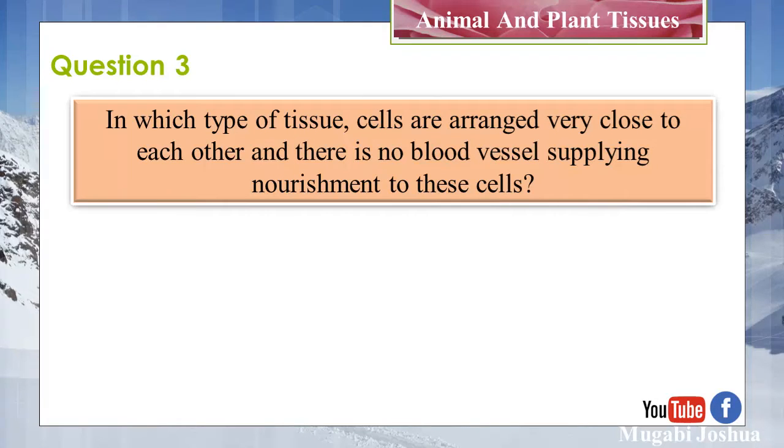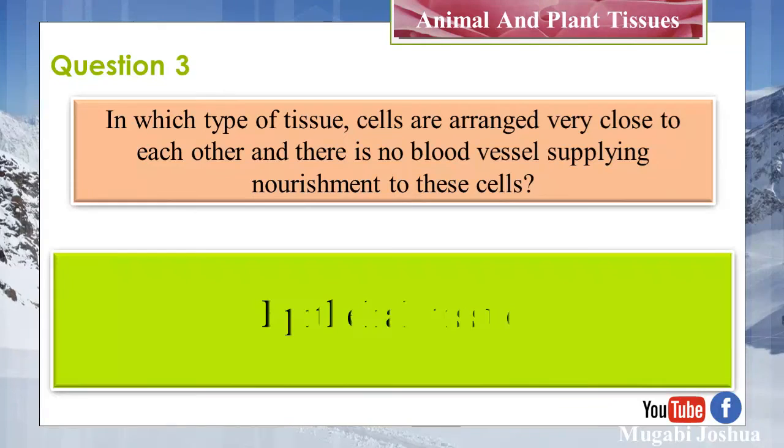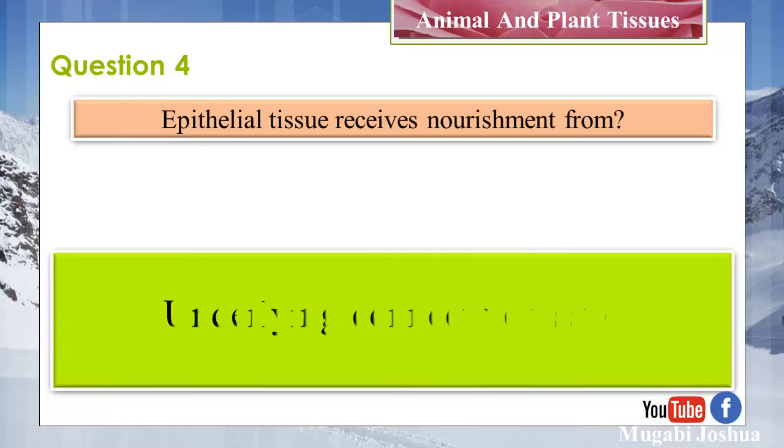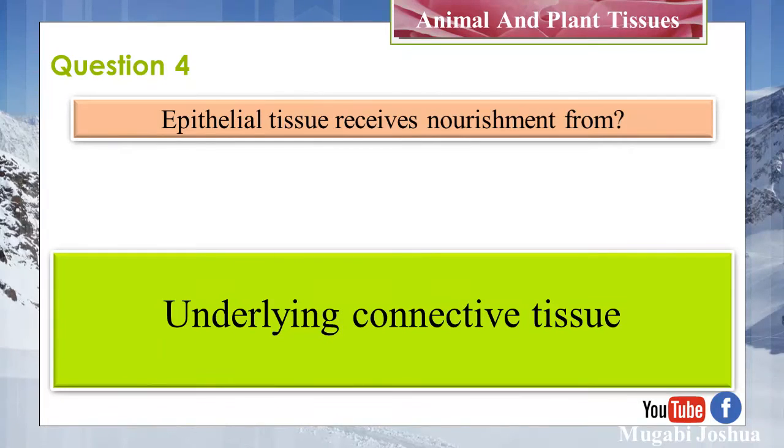Question 3. In which type of tissue are cells arranged very close to each other and there is no blood vessel supplying nutriment to these cells? Epithelial tissue. Question 4. Epithelial tissue receives nourishment from underlying connective tissue.